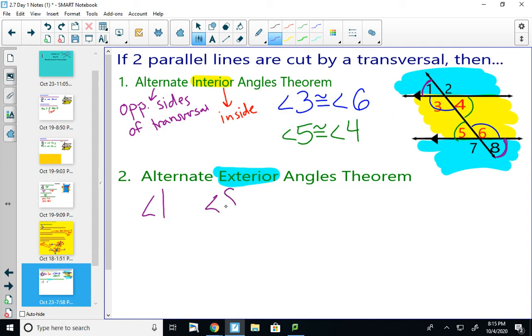And angle 7 and angle 2 are going to be alternate exterior angles. Look back at your diagram if you need to figure out the relationship between these. Alternate exterior angles are always congruent. So angle 1 is congruent to angle 8. Angle 7 is congruent to angle 2. The alternate exterior angles theorem just says alternate exterior angles are always congruent.